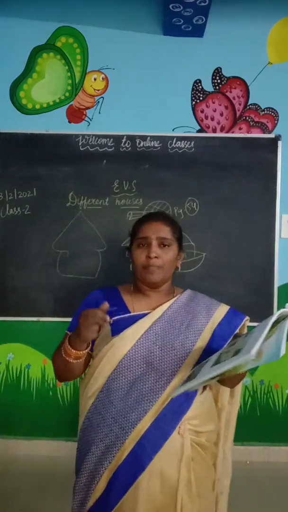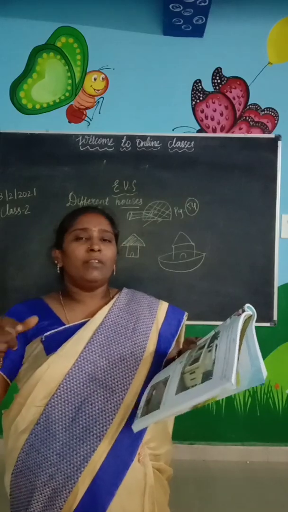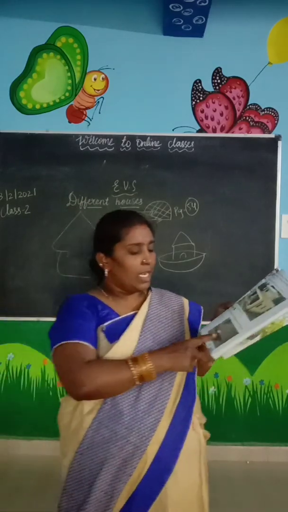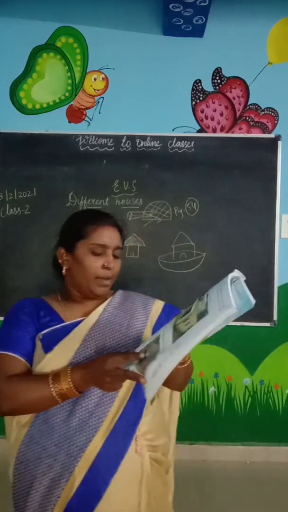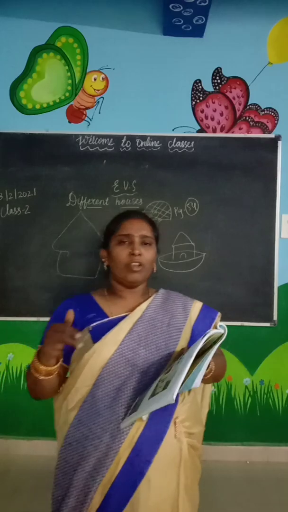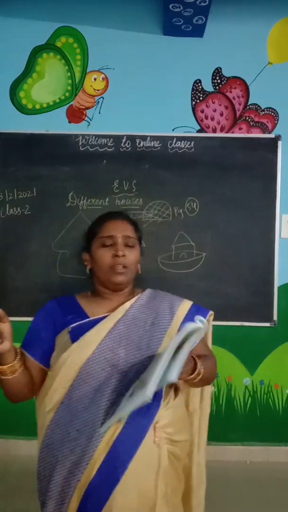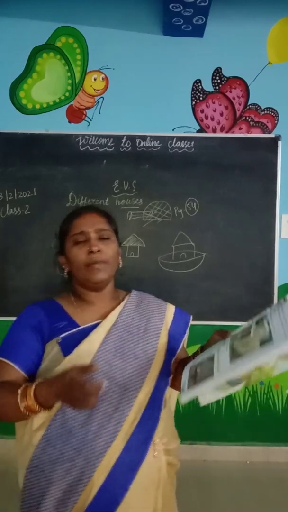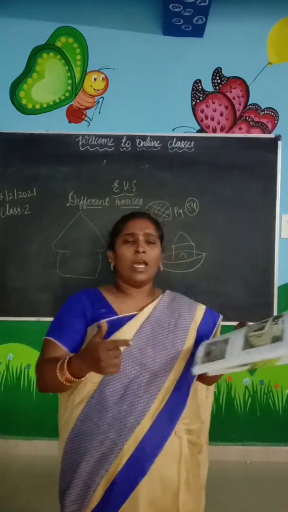Permanent houses are the houses which we build with bricks, concrete, and cement. And these temporary houses are only for some particular period of time. They will not be very strong. So whenever we want, we can just remove it and put it in another place.